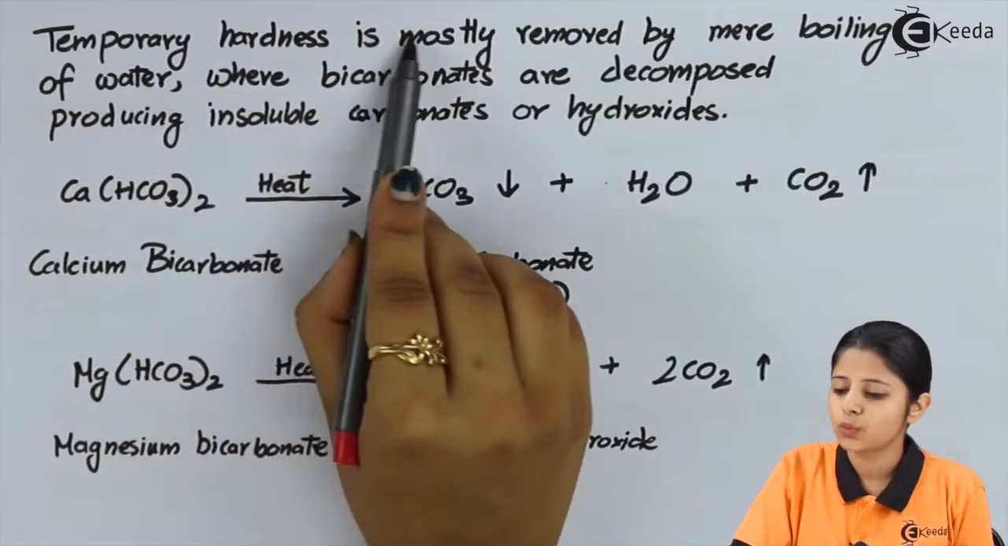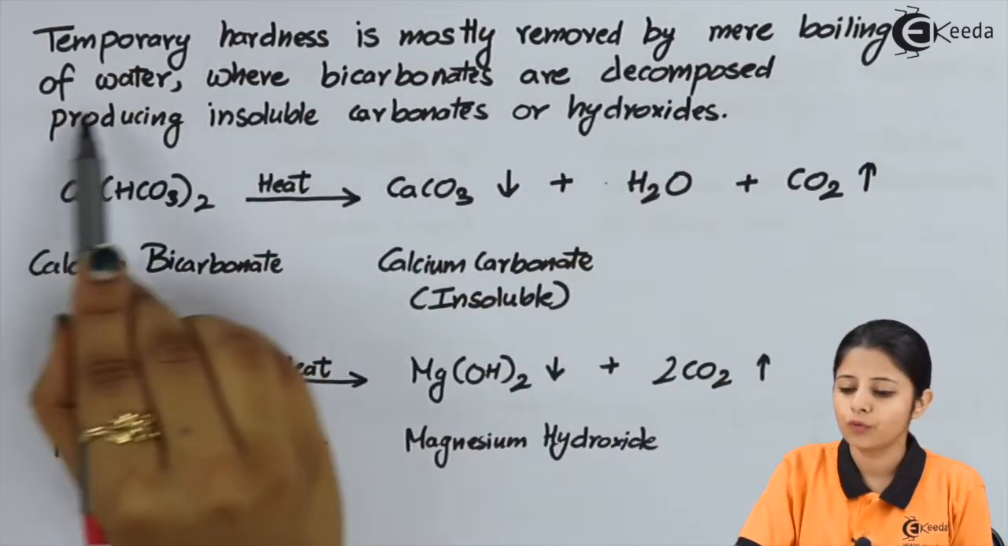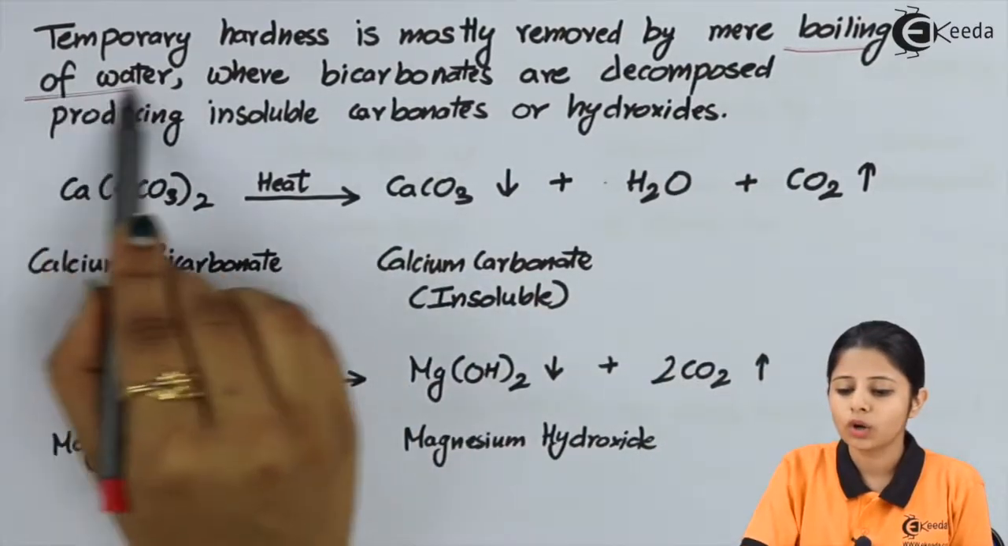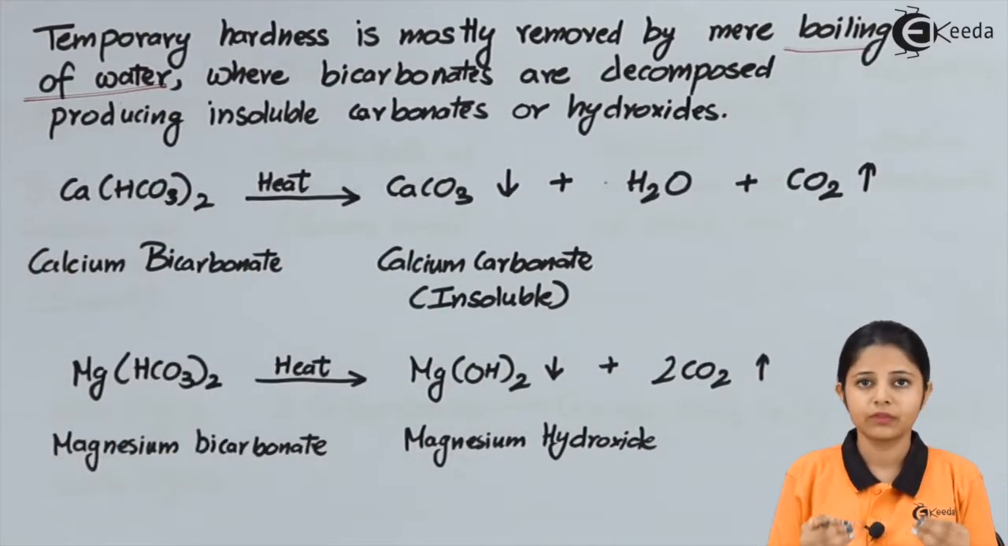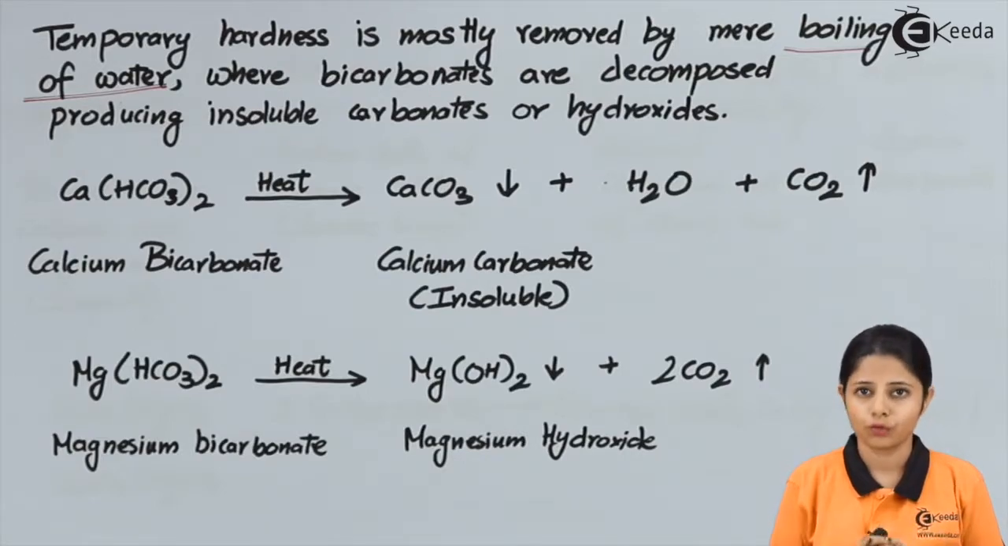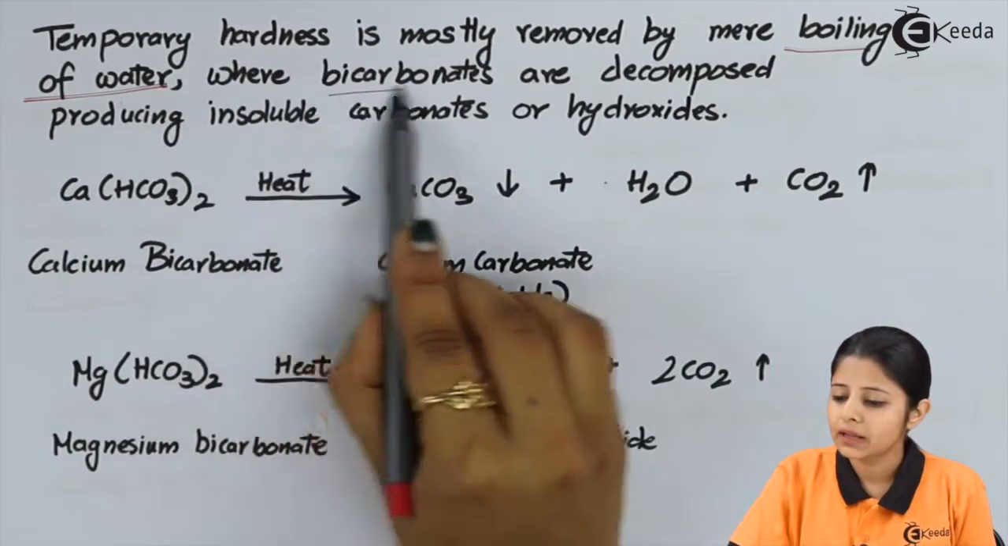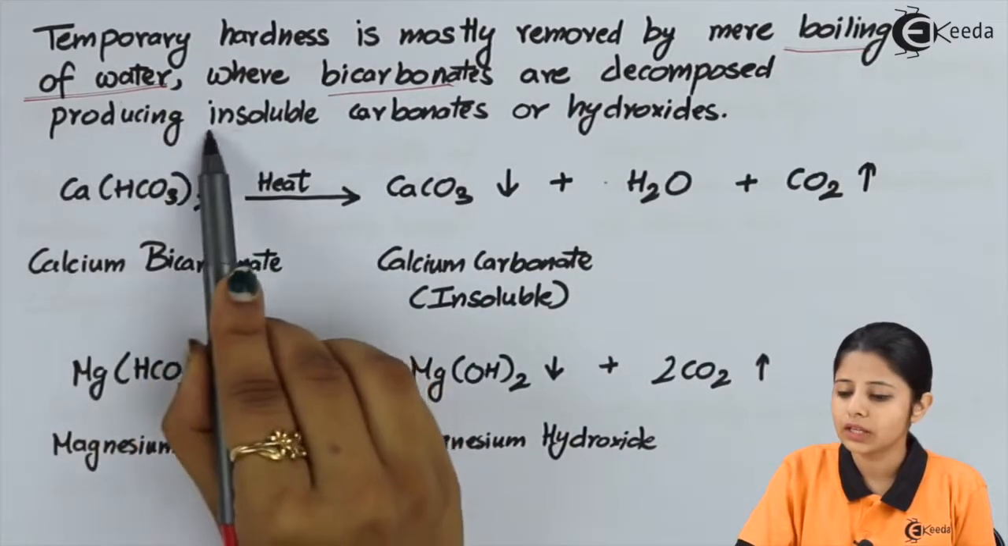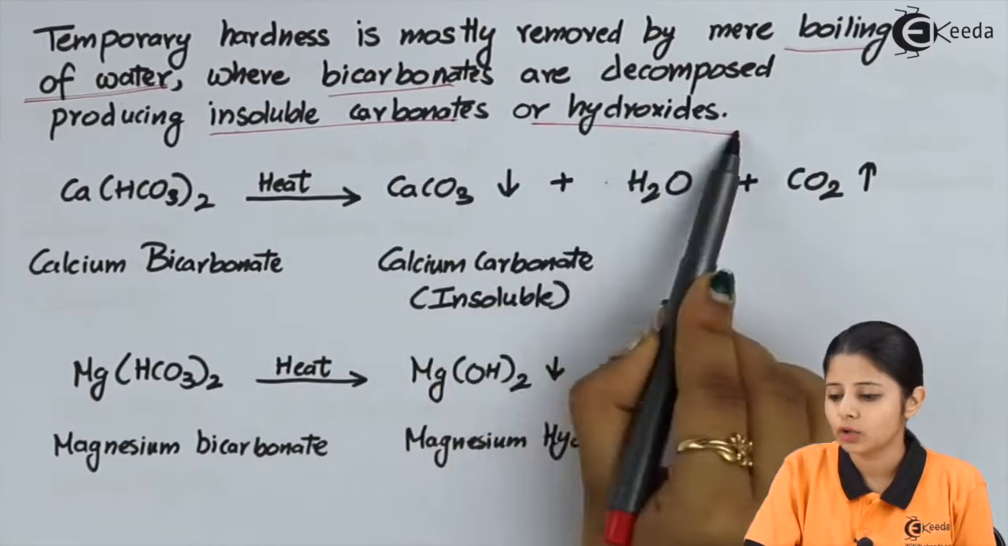Temporary hardness is mostly removed by mere boiling of water. Either we boil the water or we expose it to some amount of heat, and temporary hardness is removed only by physical processes. There is no need for any kind of chemical reaction to remove the temporary hardness. Only physical processes can help remove the temporary hardness and convert that hard water into soft water, where bicarbonates are decomposed, producing insoluble carbonates or hydroxides.